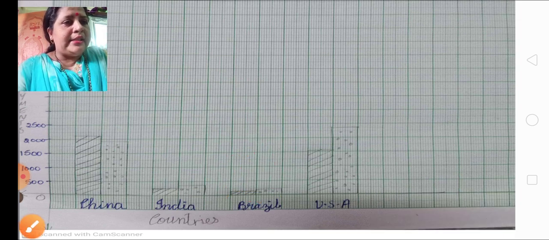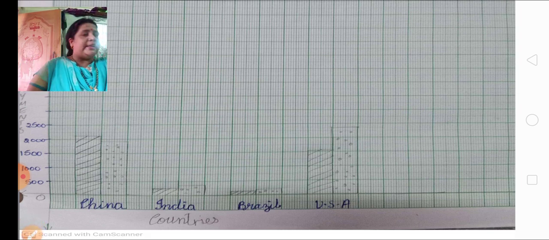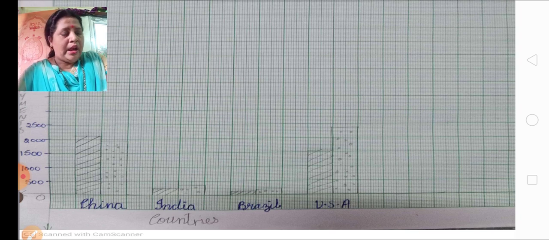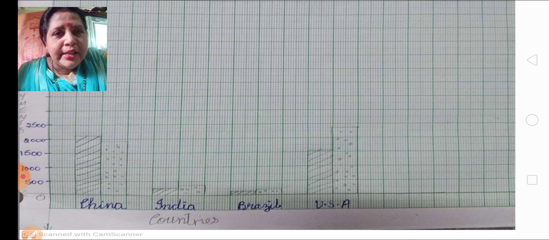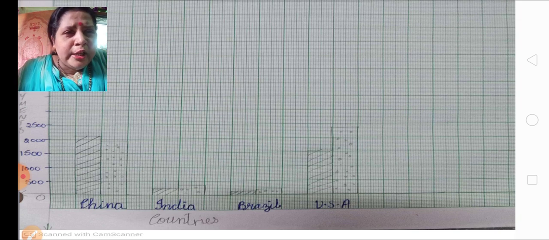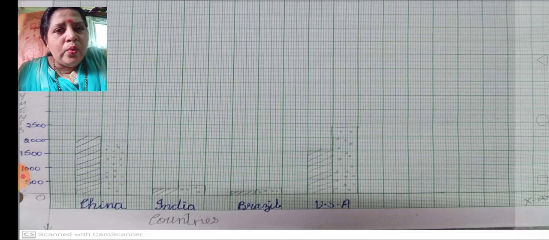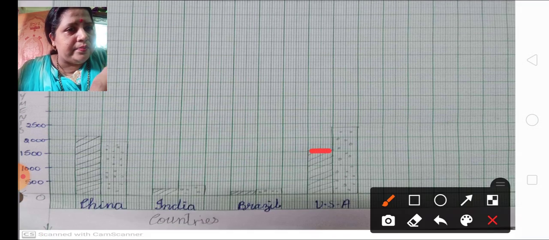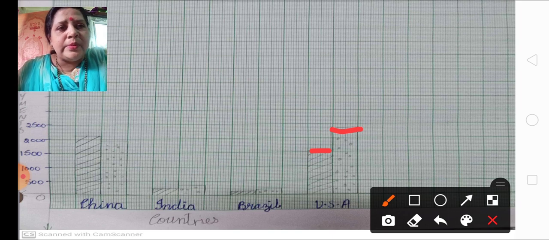Next we are going to talk about USA. What is the data of USA? It is 1510 and 2380. 1510, you can see over here 1500, and a little bit up you can make it 1510. And 2380 should be below 2500. So this becomes your compound graph.